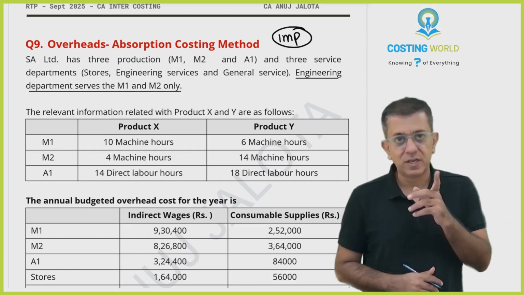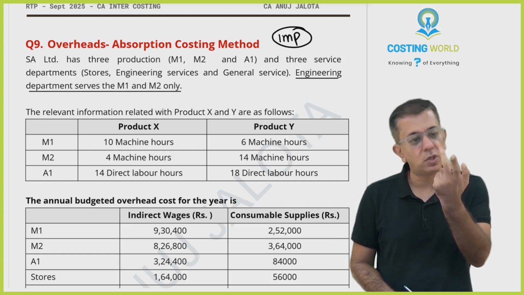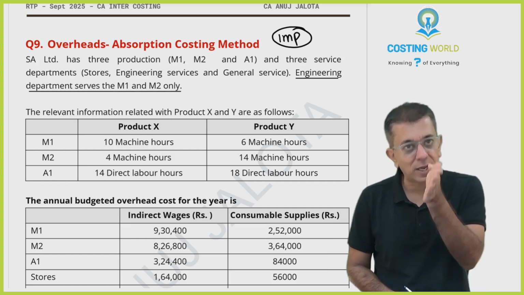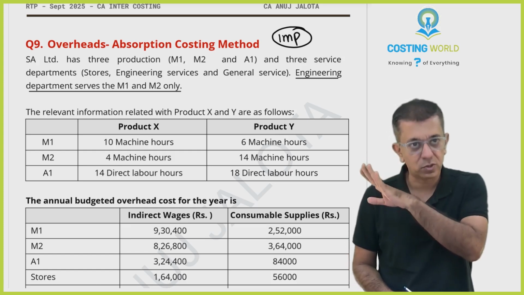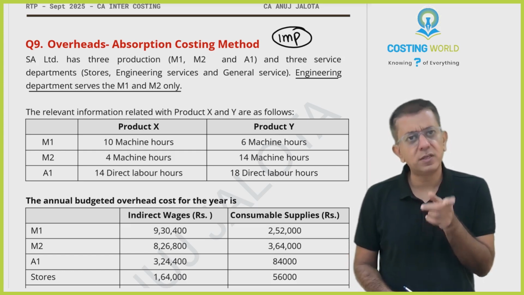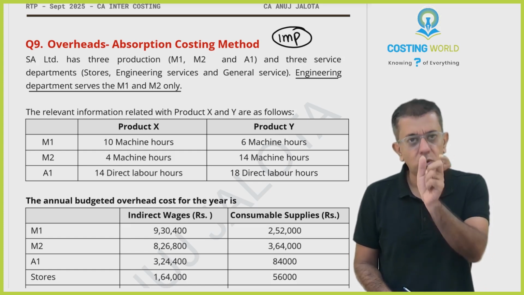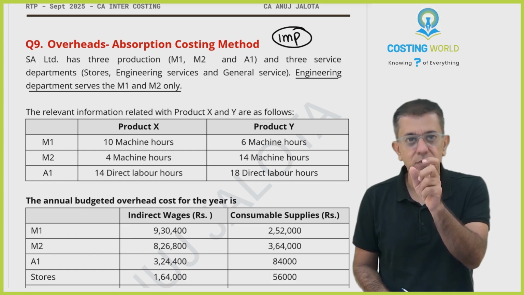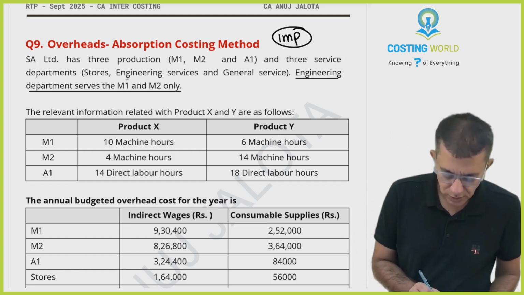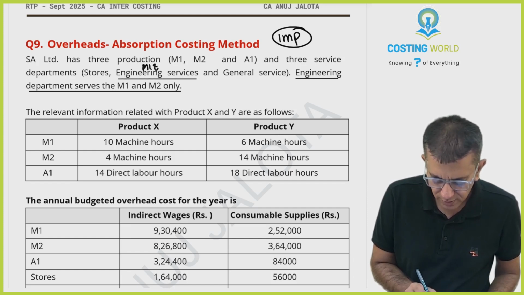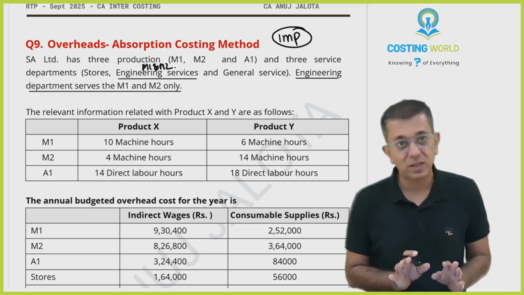Now, I'll say in advance, this question is all about allocation, apportionment, reapportionment, finding out absorption rates and applying those absorption rates to the products. So somewhere or the other, reapportionment will come. In reapportionment, you transfer the cost of the service departments to the production departments. So engineering services cost will be divided only among M1 and M2. That is whatever that line told.